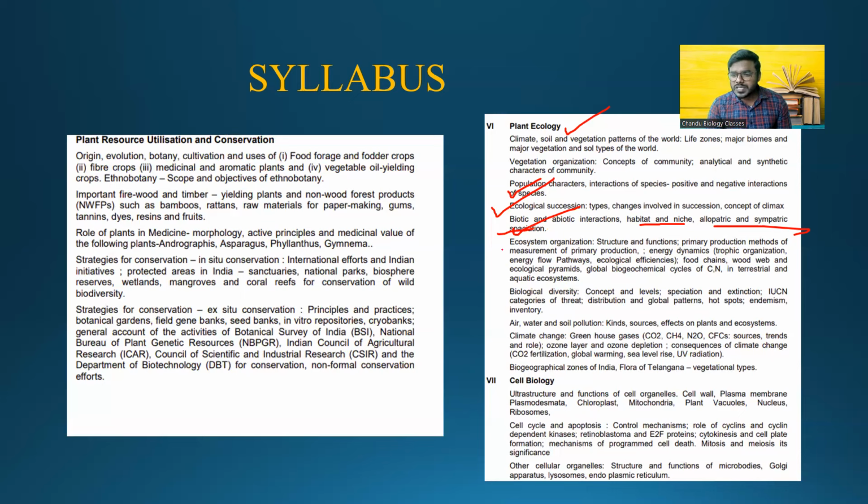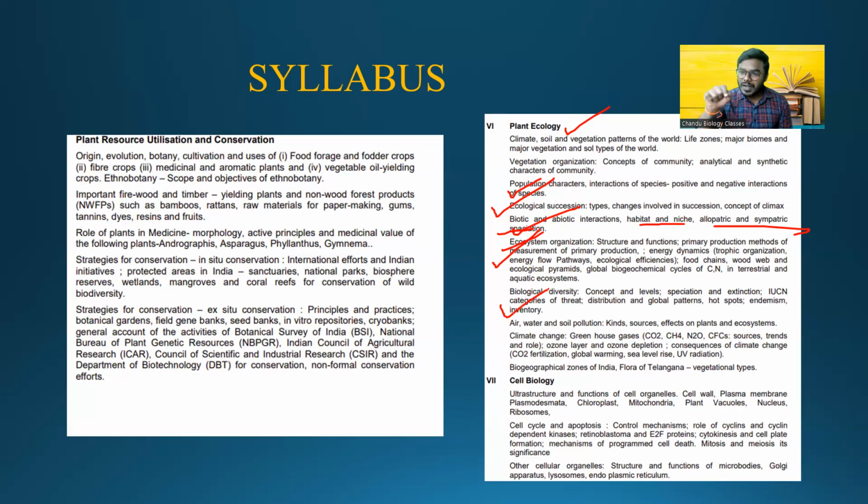And ecosystem organization. Remember my words correctly. Here we have to study all the types of ecosystems, all the types of food chains, food webs, food pyramids, and all the biogeochemical cycles. And we have to study majorly about productivity: primary productivity, secondary productivity, gross productivity, net productivity, all we have to study. This is also a tough concept.